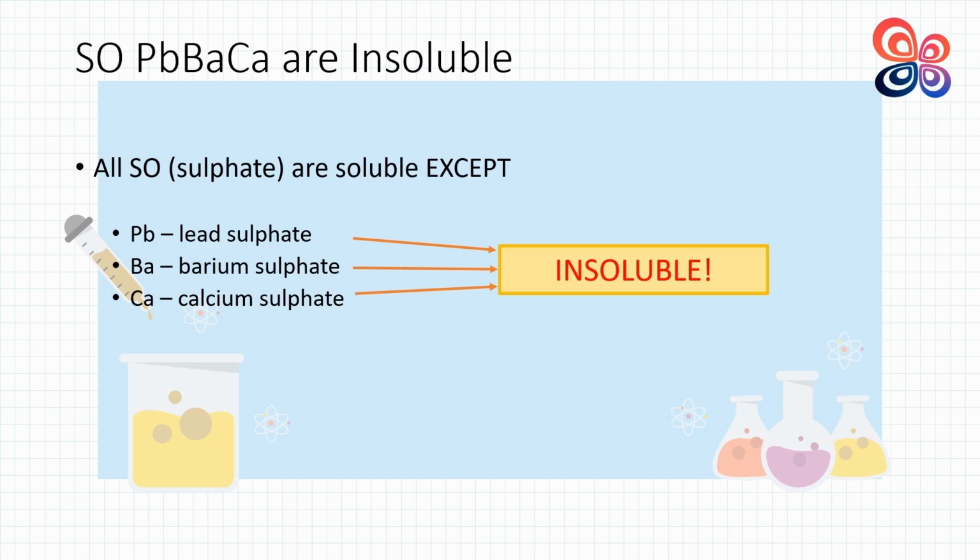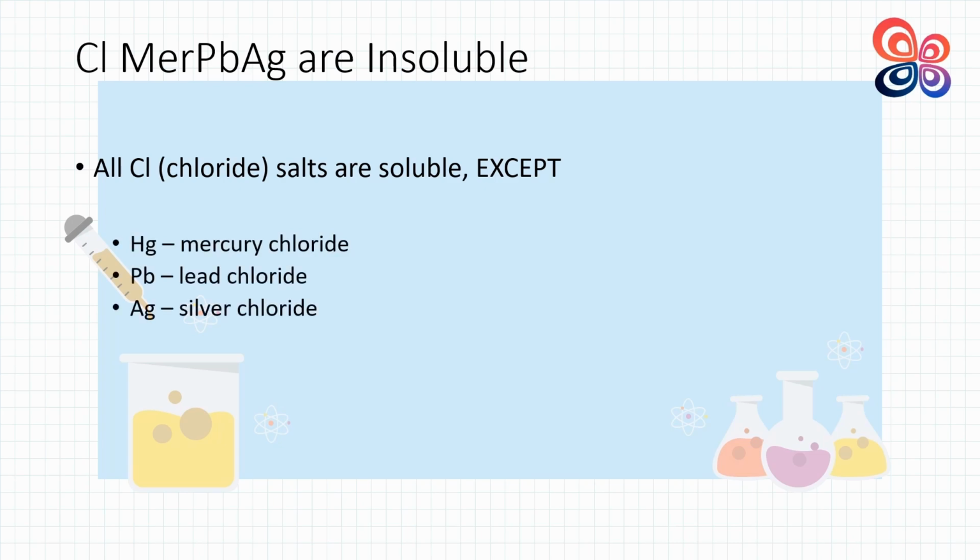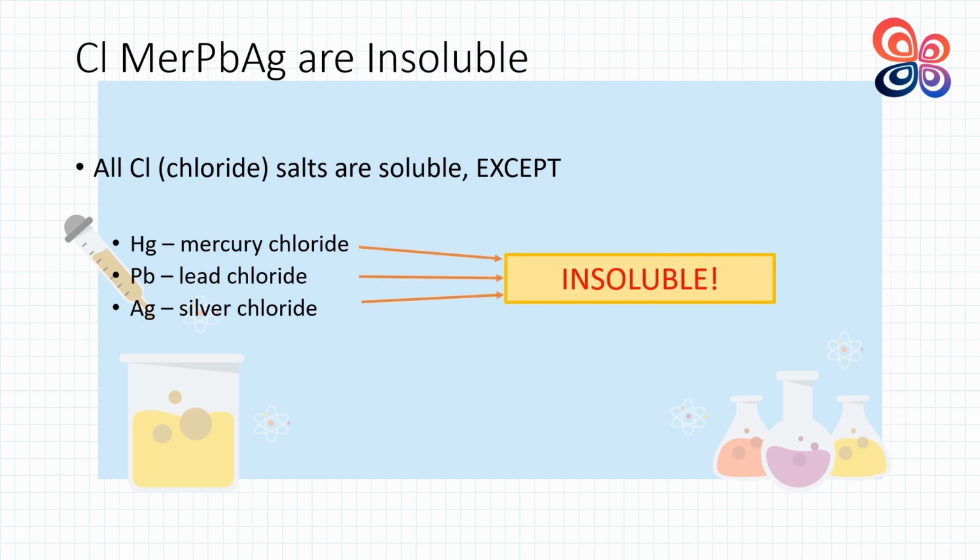Next is ChloMerPAg. Chlo stands for chloride, followed by Mer, which is mercury, Pb here is lead, and Ag is silver. Thus, all chloride salts are soluble except lead, mercury and silver chloride, which are not soluble. This rule can also be used for other halide ions like bromide and iodide.